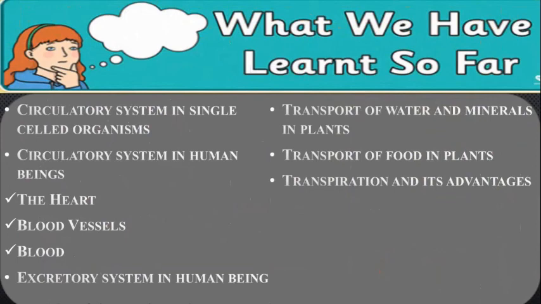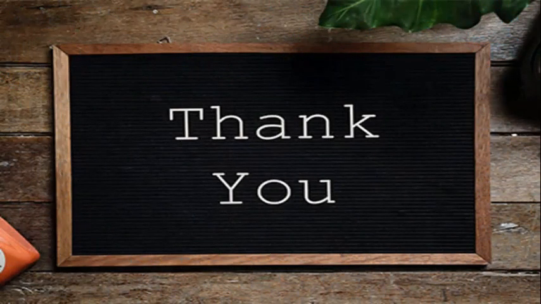So let's recap what we learned so far: the circulatory system in single-cell organisms, the circulatory system in human beings, where we discussed the heart, blood vessels and blood, the excretory system in human beings, transportation of water and minerals in plants, as well as food, transpiration, and the advantages of transpiration. I hope you have all understood the chapter.